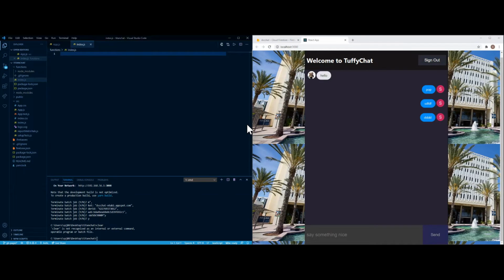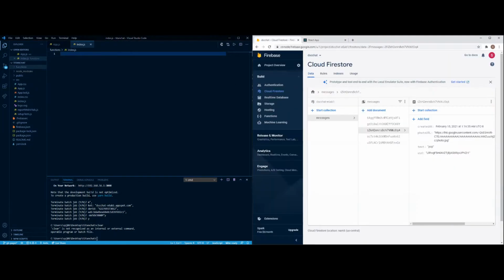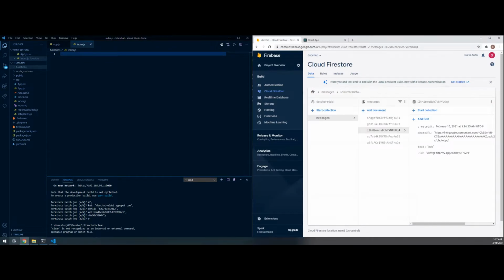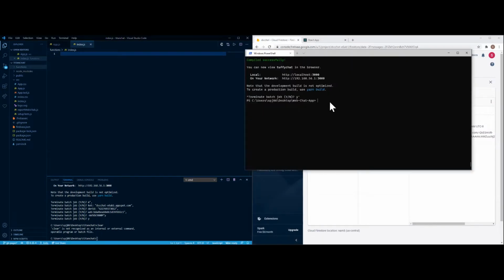All right, everybody. So after going through what Firebase is, we're going to now create the application for it. To do that, we're going to do the following things. First, you can download the application itself, or if you want to start making it on your own, we're going to be doing this in React. So you're going to have to do the following: create React app, and then you can name it whatever you want. You can call it DSC chat. You can call it anything you like.